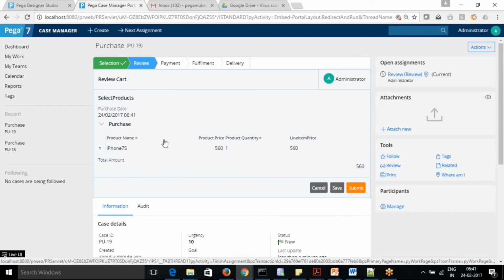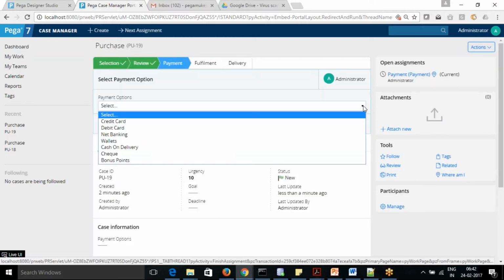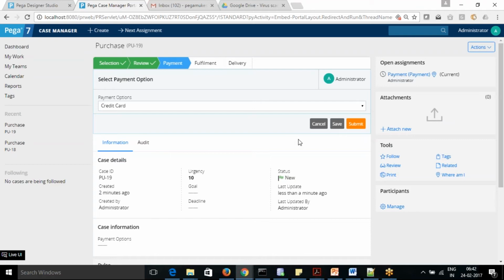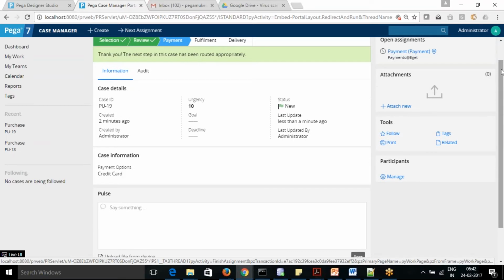So this is his cart. He says, okay, I'm happy with this. So it will ask for payment option. Let's say I go for credit card, and once I select that, it will display the card details here. So let's say submit here. Now you can see it goes to the payments. So now it's routed. I'm not able to work on this anymore.